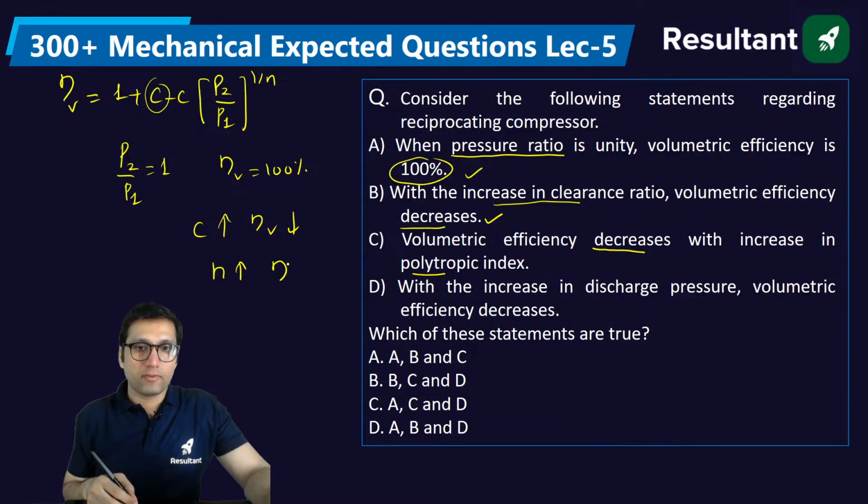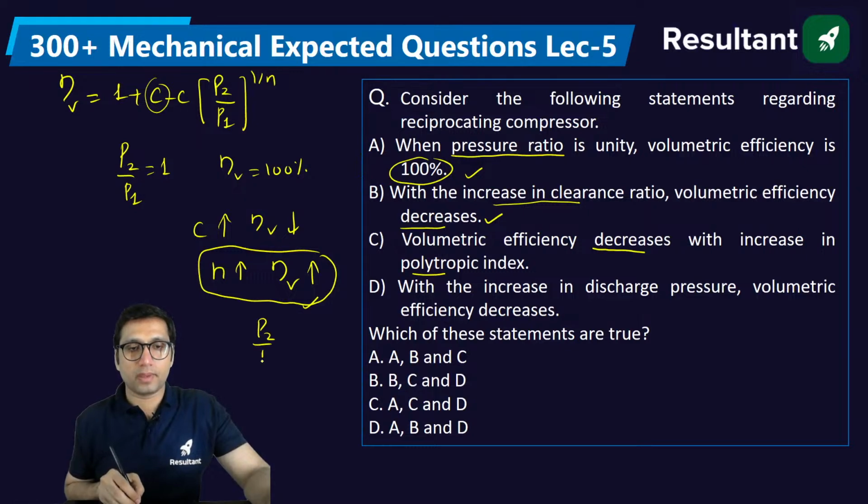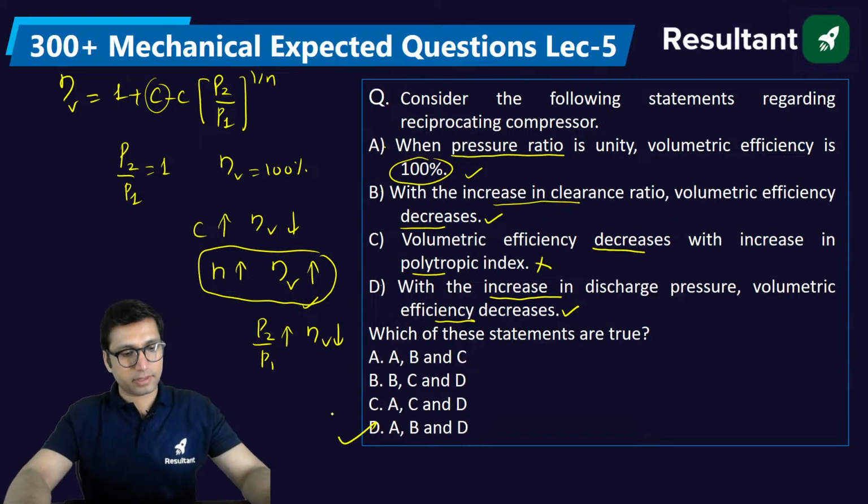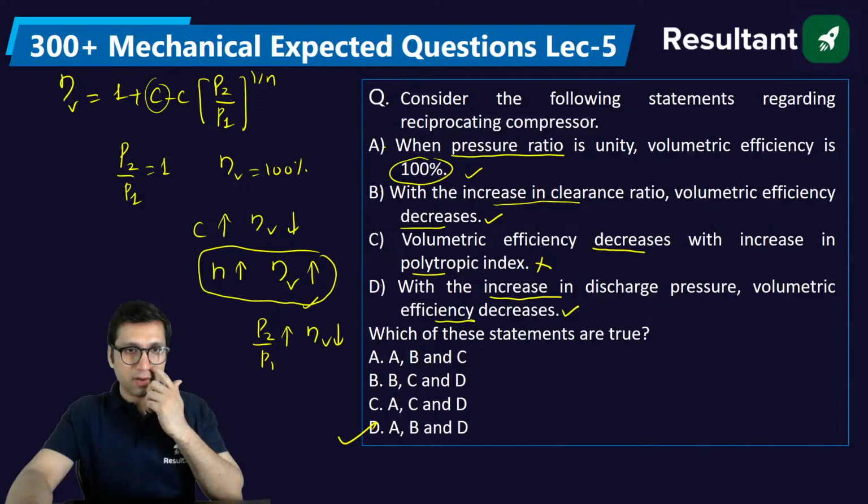Yes. First of all, you should know that polytropic index has a direct relation, while the pressure ratio has an inverse relation with volumetric efficiency. So this is wrong, but this is correct. With increase in the discharge pressure, the volumetric efficiency decreases. The right answer will be A, B and D, which is option D. Option D will be the right answer. Is it clear to everyone?